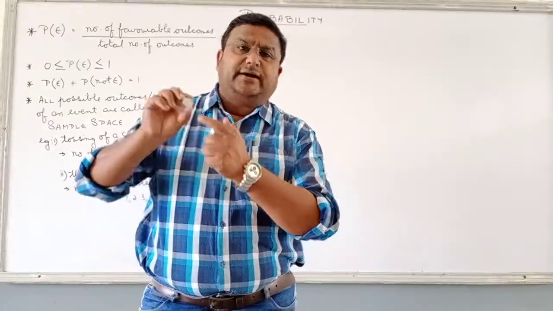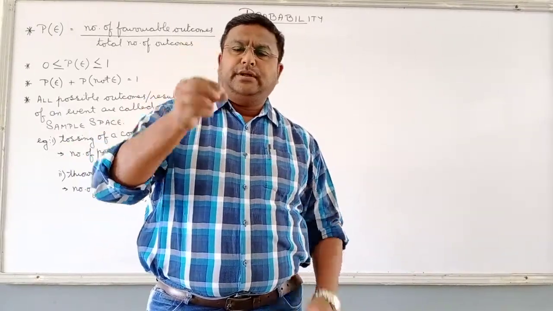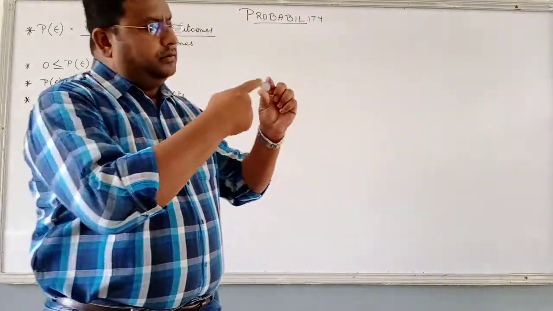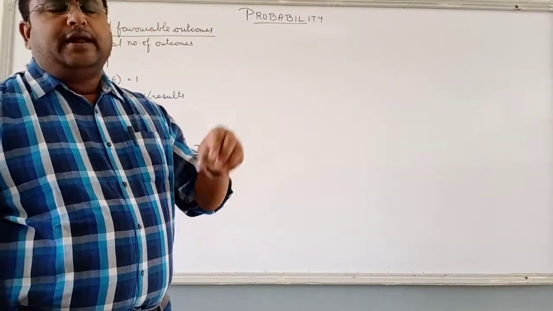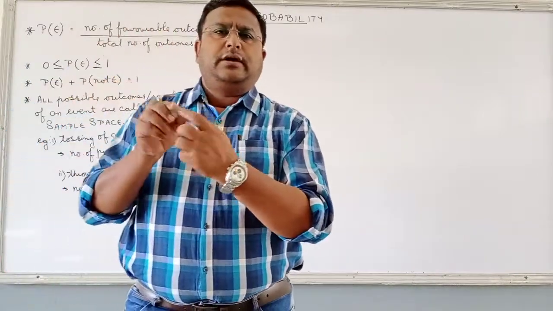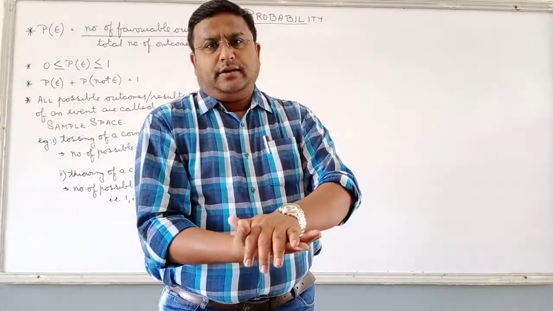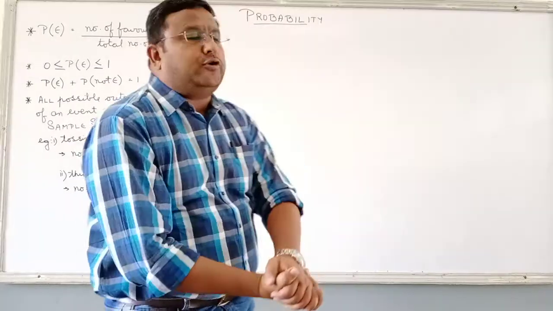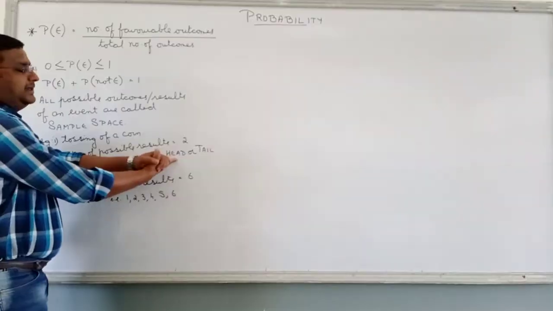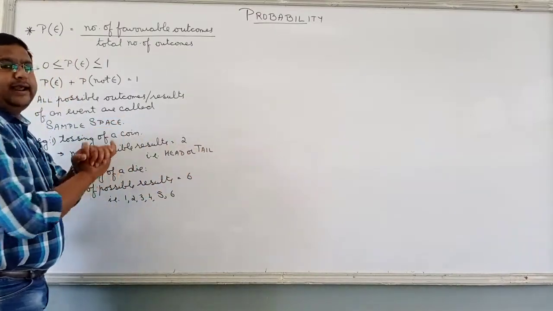On this you have the emblem and here you have the amount written, 2 rupee. Now this is head and this is tail. When I am tossing this coin, how many results are possible? 2 results are possible. Either it can be head or it can be tail.